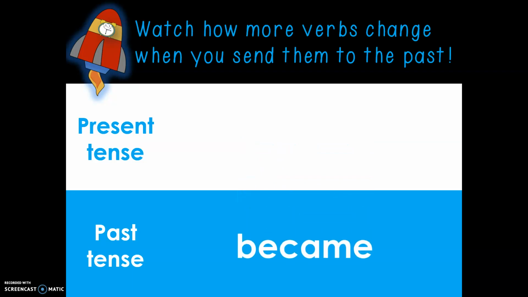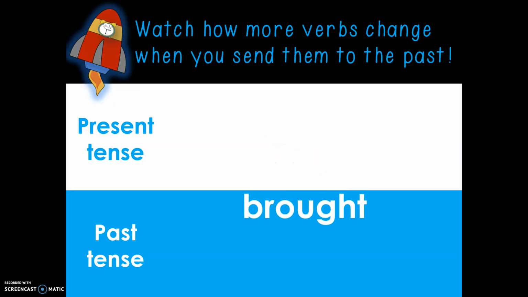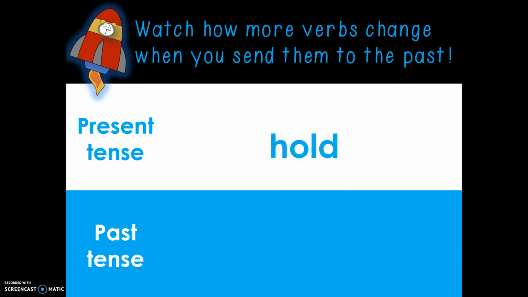Become, and in past tense, became. Leave, past tense, left. I feel sad. I felt sad when that happened. I bring my book. I brought my book to the party. I begin and I began. I keep, and I kept. I hold on to something tight. I held on super tight.